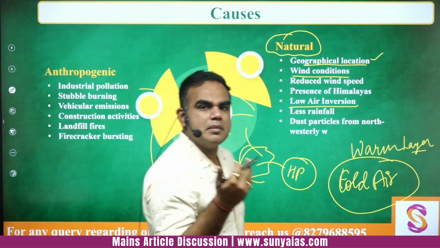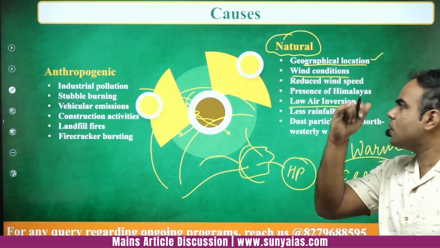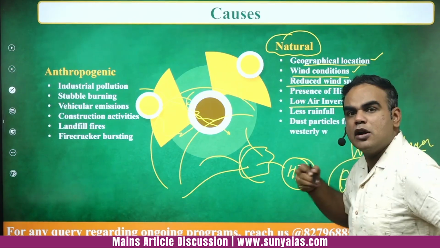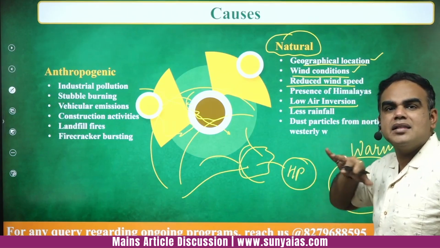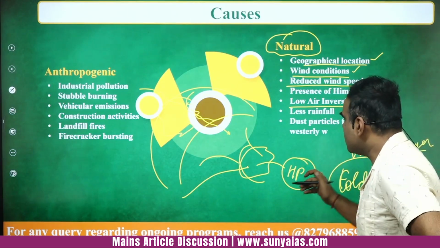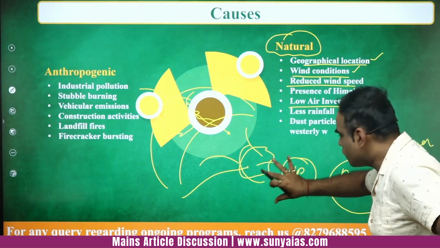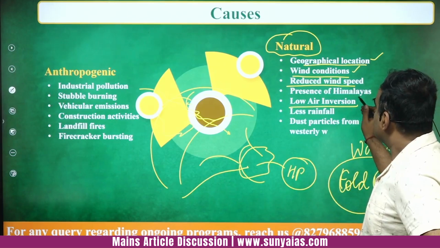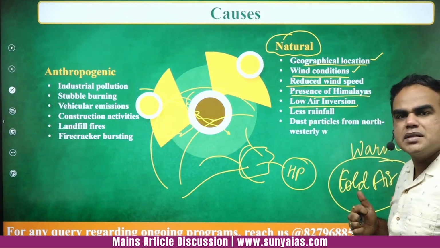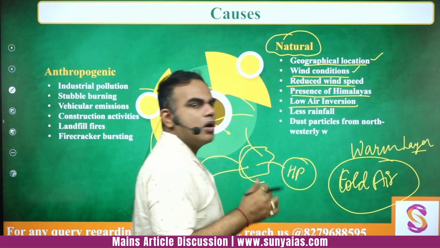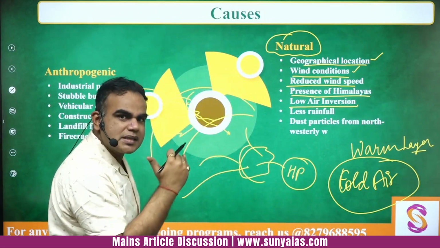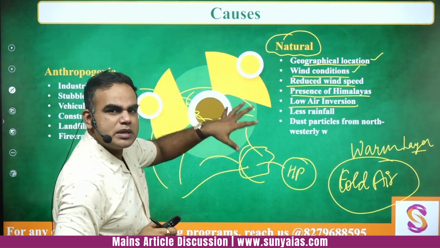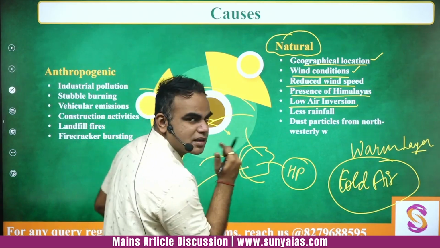तो geographically if you see here what is at play, number one wind conditions, okay. Second the speed of the wind is reduced. Had this been faster, what would have happened कि जो भी issues थे particles थे वो smoke वहां से उसको हटा देते, पर वैसा नहीं होता है, ठीक. Then you have the presence of Himalayas, and again what happens here, there is also a shifting of ITCZ towards the south, which means again in this area you will have reduced wind speeds और जो भी let's say issues हैं वो थोड़े ज़्यादा समय तक रहते हैं.